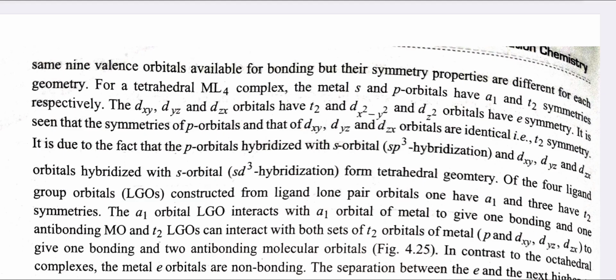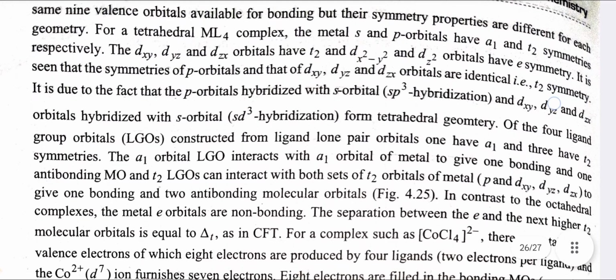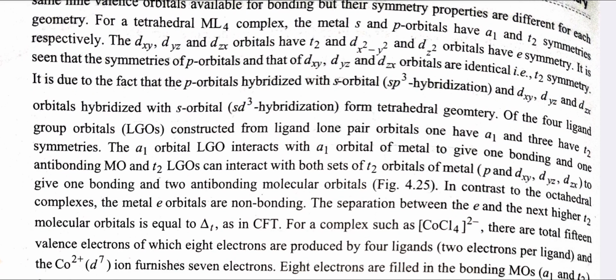Of the 4 ligand group orbitals constructed from ligand lone pair orbitals, there are only a1 and 3 t2 symmetries. The a1 LGO interacts with the a1 orbital of the metal to give one bonding and one anti-bonding MO, and the t2 LGO can interact with both sets of t2 orbitals of the metal to give one bonding and two anti-bonding molecular orbitals. In contrast to the octahedral complex, the metal e orbitals are non-bonding. The separation between e and the next t2 orbital is equal to delta T as in CFT.